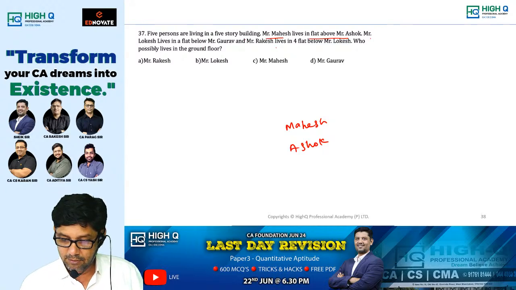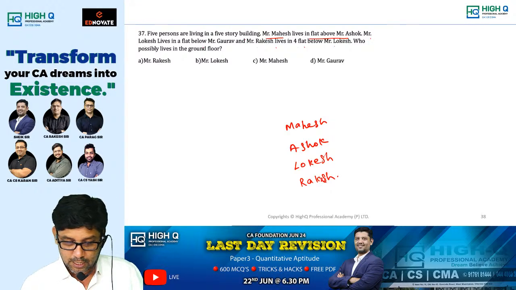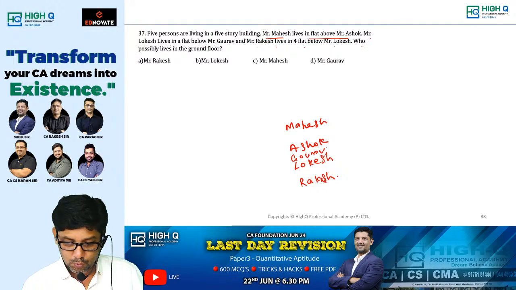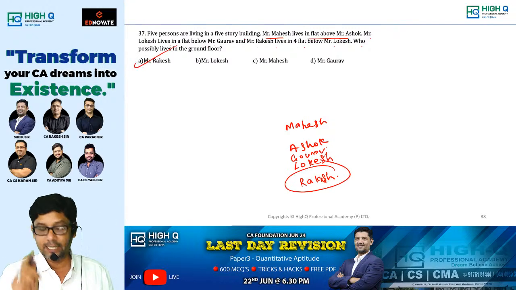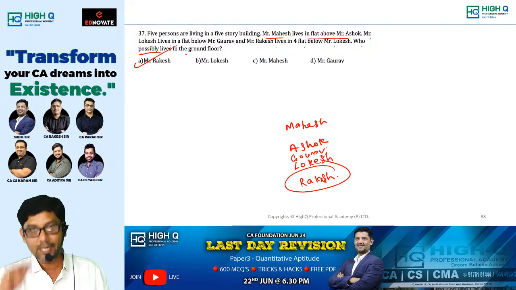Mr. Rakesh lives in a flat below Mr. Lokesh. So, if Lokesh is here, Rakesh will be here. Am I right, my dear? Say yes or no. And Lokesh lives in a flat below Mr. Gaurav. So Gaurav is here. Now what is the question? Who possibly lives on the ground floor? Rakesh. And clearly they asked who possibly lives on the ground floor. So the possibility of Rakesh is more.